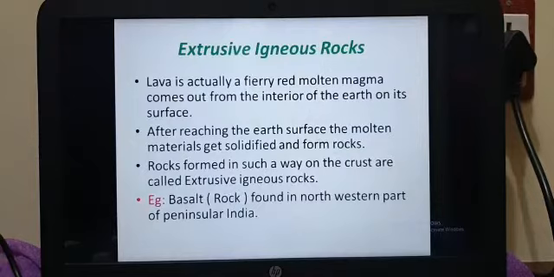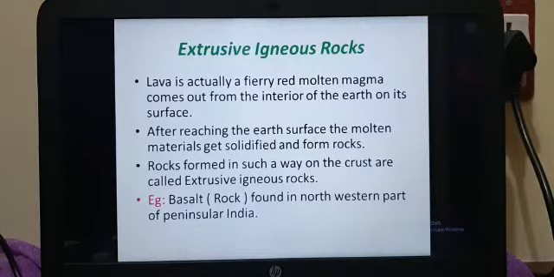Extrusive igneous rocks. Lava is actually a fiery red molten magma that comes out from the interior of the earth onto its surface. It is coming from the interior of the earth and it falls on the surface of the earth. After reaching the earth's surface, the molten materials get solidified and form rock.